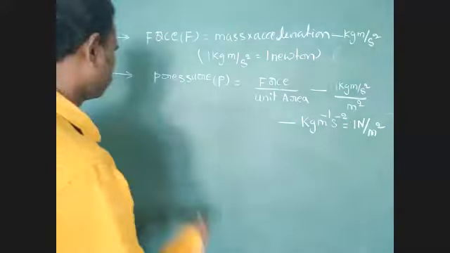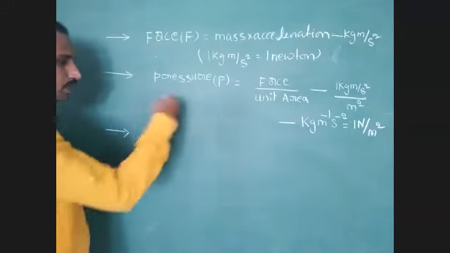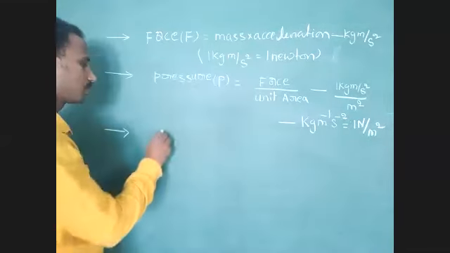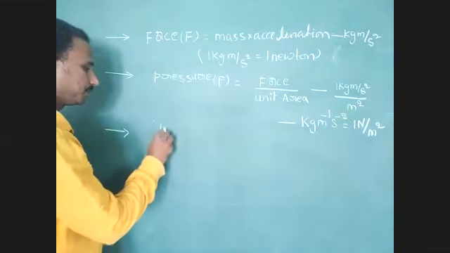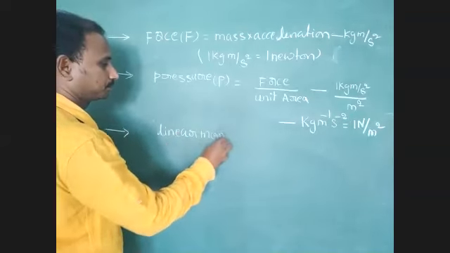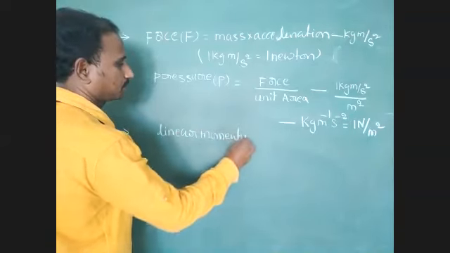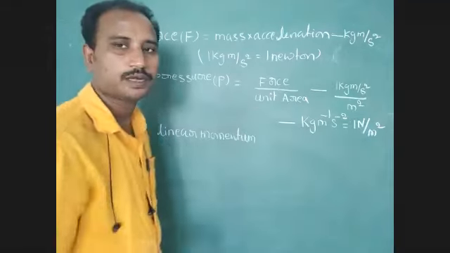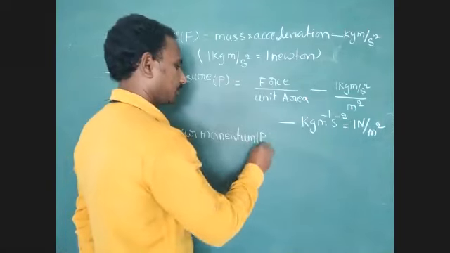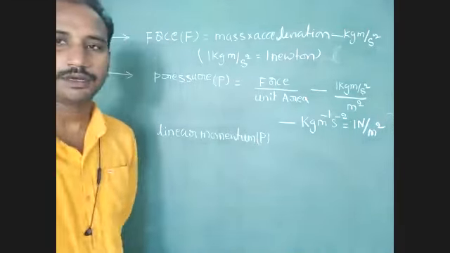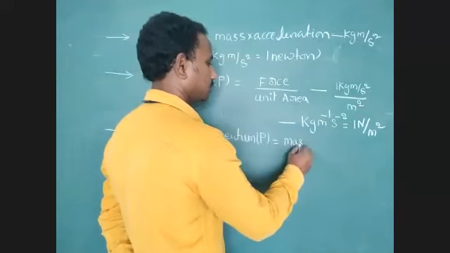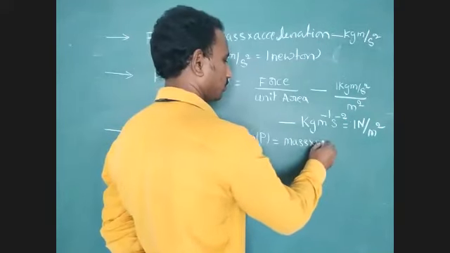Next, another derived physical quantity is linear momentum. Linear momentum is generally denoted by the capital letter P. Capital P equals mass into velocity.